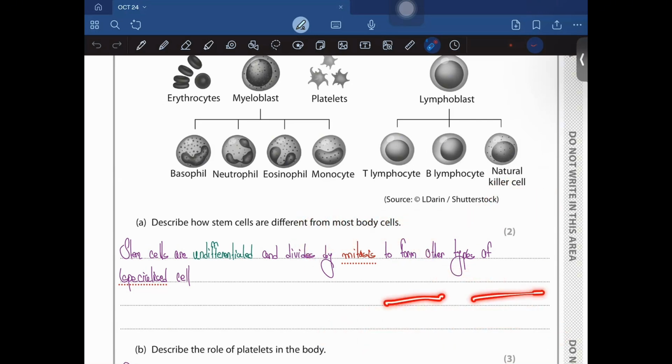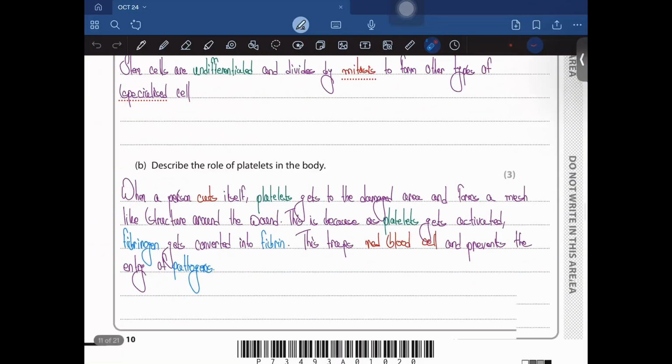So suppose this is the wound and fibrin forms a mesh around it. Now, what is the advantage of it? It prevents further loss of blood. And apart from that, it prevents the entry of microorganisms from the environment into your blood. So that is the role of platelets, and you're going to have a more detailed and in-depth understanding of this in your A-level exams. But for the time being, you just have to know the basic role of platelets. So basically, that's what I have said over here.